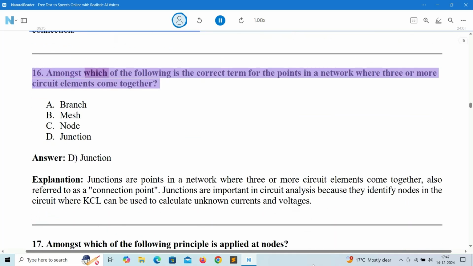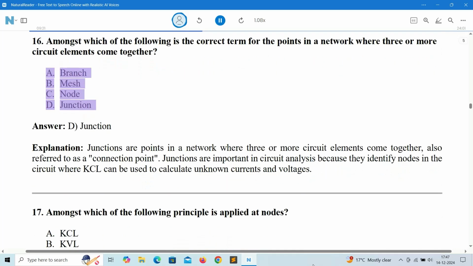16. Amongst which of the following is the correct term for the points in a network where three or more circuit elements come together? A. Branch. B. Mesh. C. Node. D. Junction.